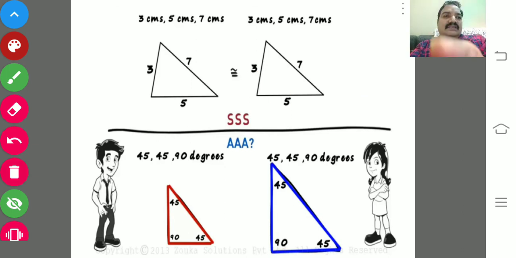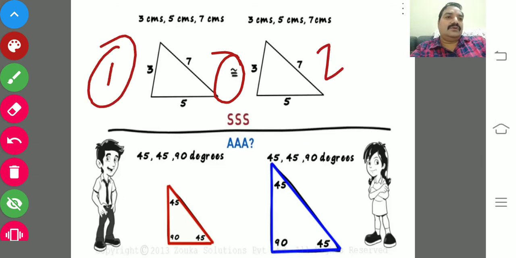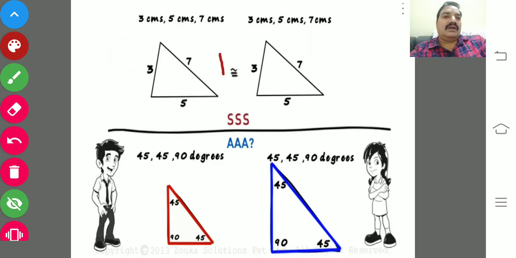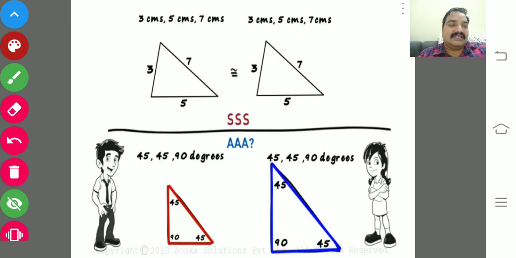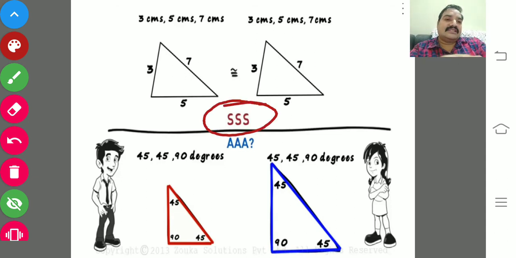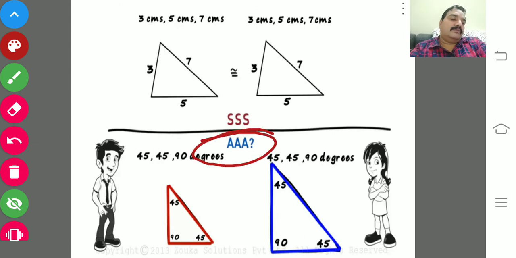So we can say that one triangle is congruent to the other. The SSS property is applicable for congruency as well as similarity, whereas the AAA property is applicable only in similarity, but not in congruency.